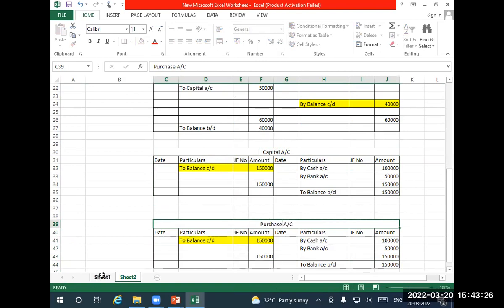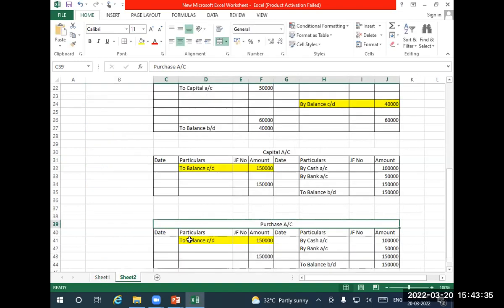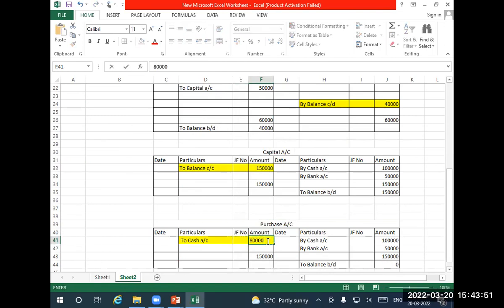What is happening in the purchase account? Yeah, it is here, on the debit side. So, to cash, in the debit side. How much? 80,000. Okay, 80,000. I'll write it here now. And then what else is happening?